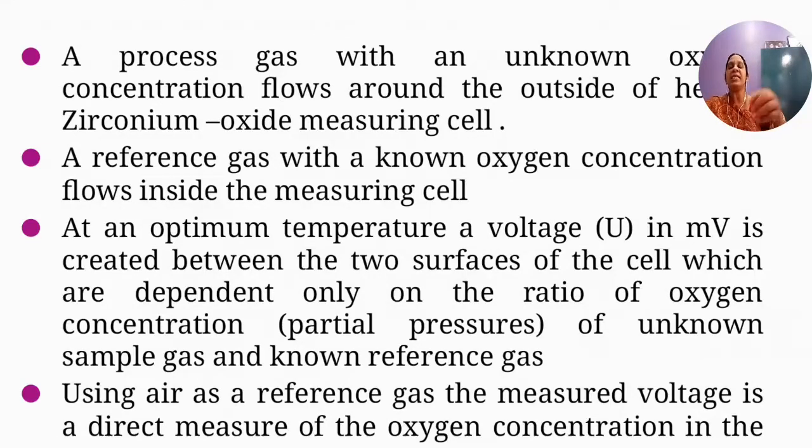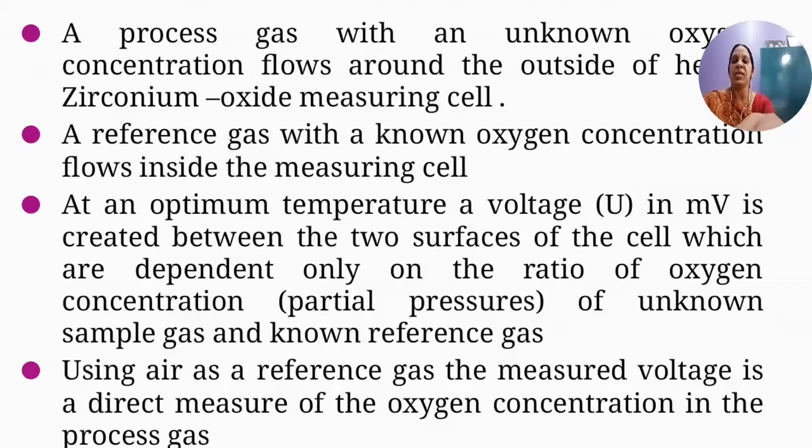Using air as a reference gas, the measured voltage is a direct indication of the oxygen concentration in the process gas.